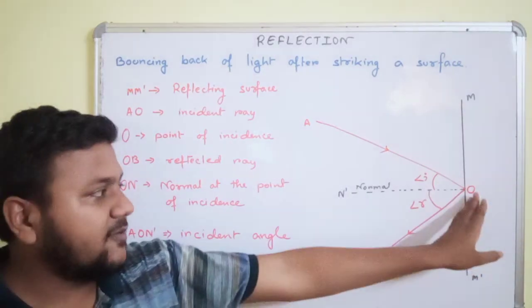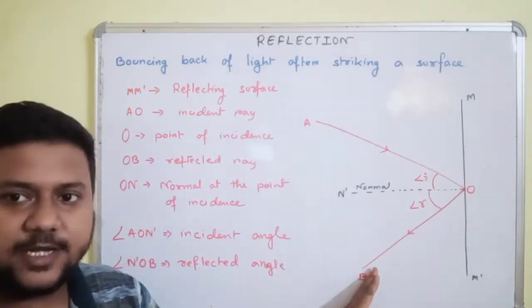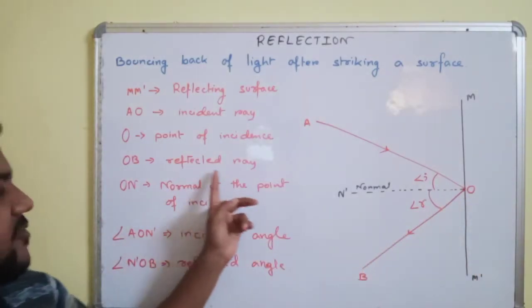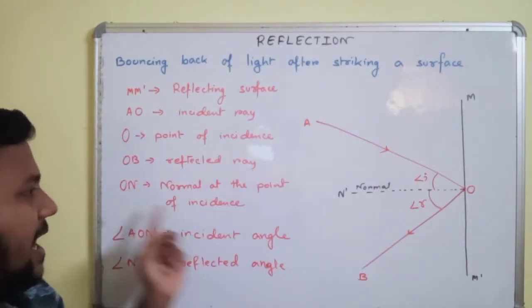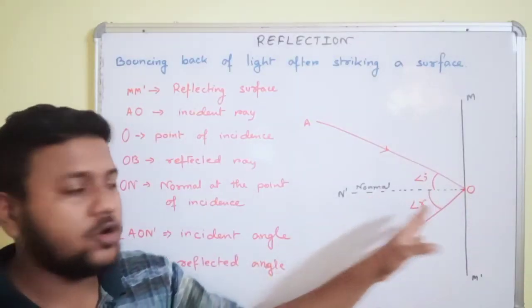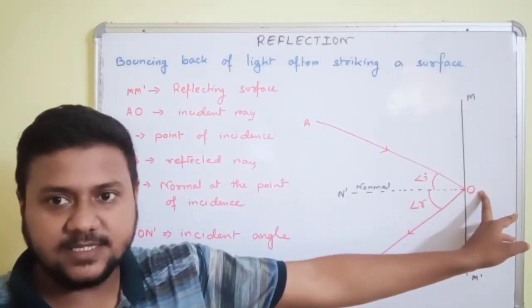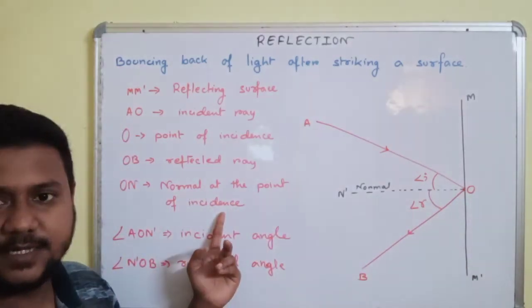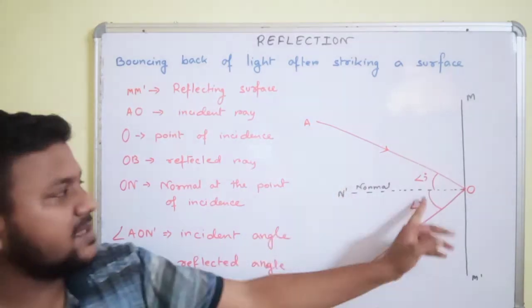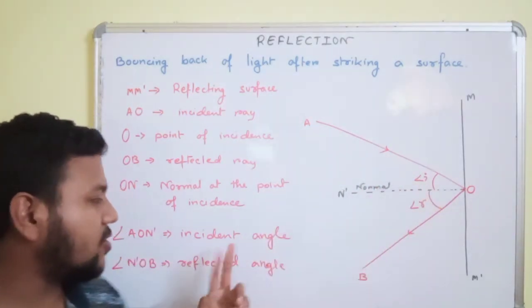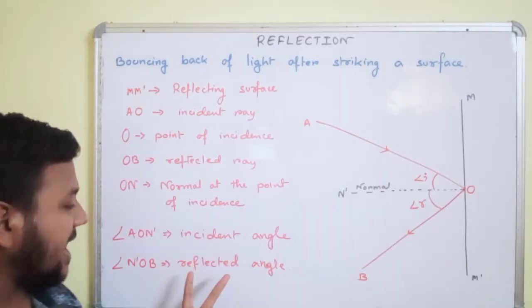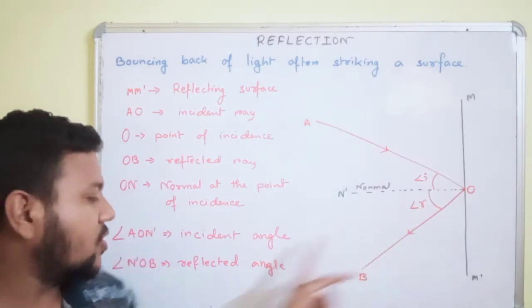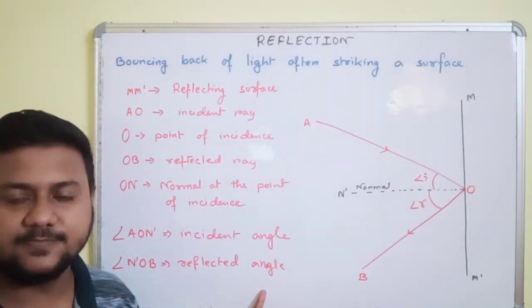The ray which is reflected back from the reflecting surface, OB, is called the reflected ray. Now a 90 degree line drawn at the point of incidence will be called the normal at the point of incidence. Again, the angle between the normal and the incident ray will be called the incident angle, and the angle between the normal and the reflected ray is called the reflected angle.